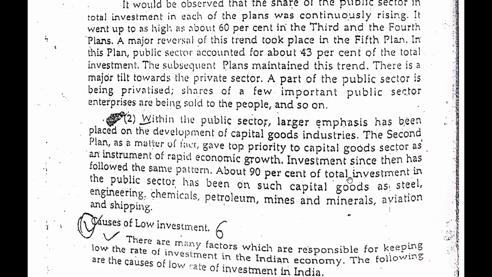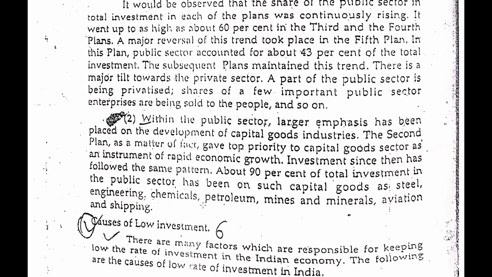About 90% of total investment in the public sector has been on such capital goods as steel, engineering, chemicals, petroleum, mines and minerals, aviation and shipping. So guys, this paragraph says that there is a high rate of investment in the public sector. As you know very well, as we have seen above in that table, in our country there are two different sectors: one is the public sector and the other is the private sector.